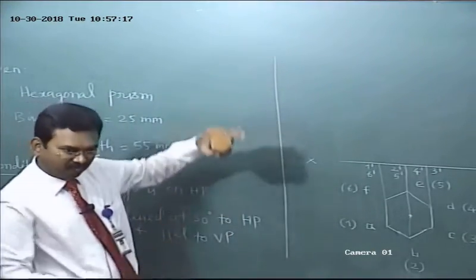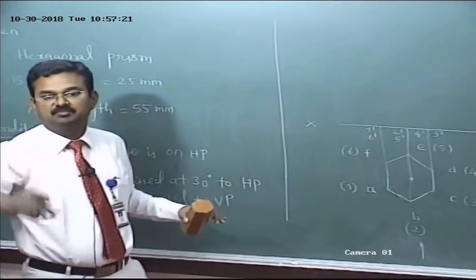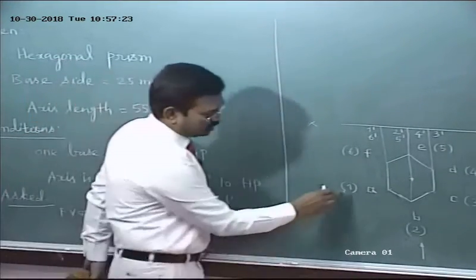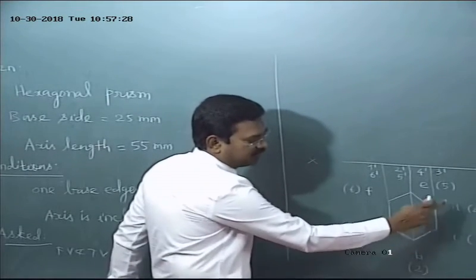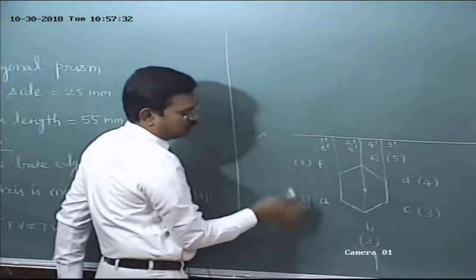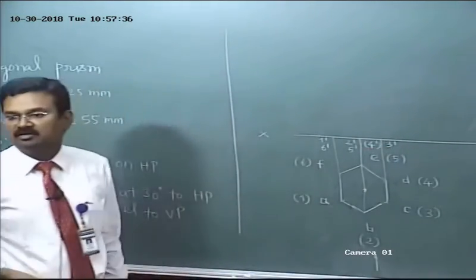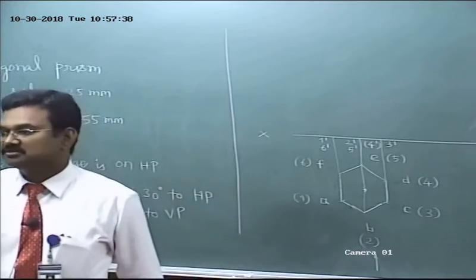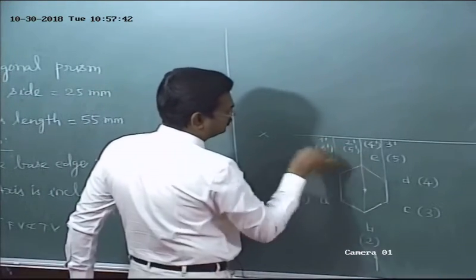Upward direction means before rotation, so you are the observer, standing on the right side of the planes of projection. So 1 visible, 2 visible, 3 visible. What about 4? 4 is hidden by 3, 5 is hidden by 2, 6 is hidden by 1. As per the rule, invisible corners should be marked within brackets. So 4 invisible, 5 invisible, 6 invisible.